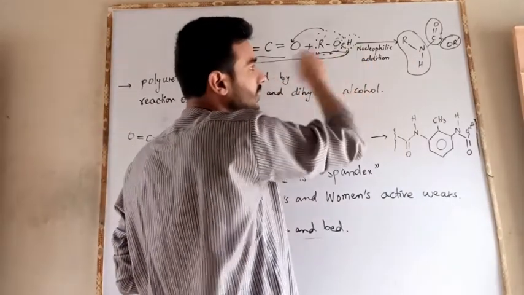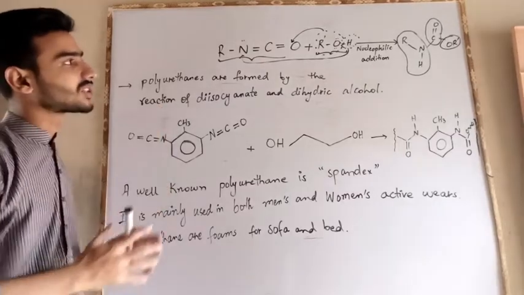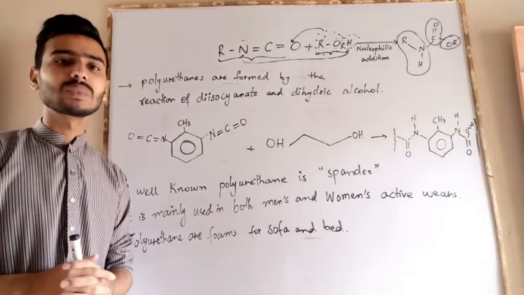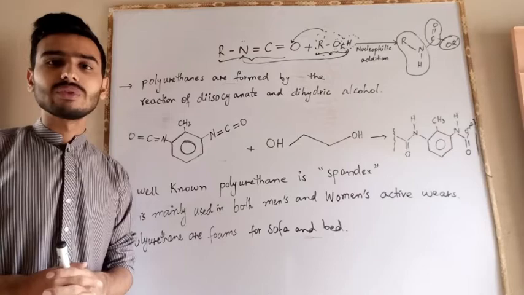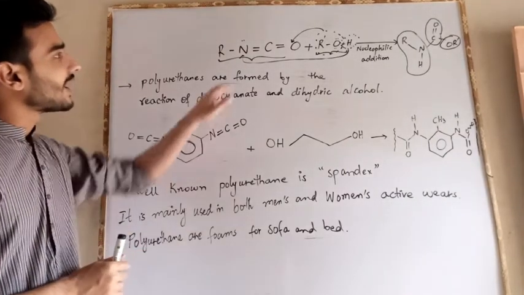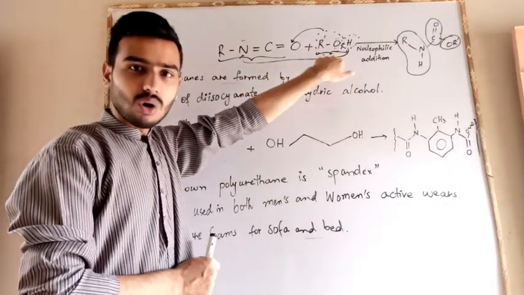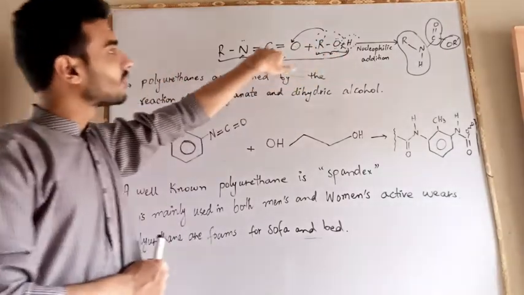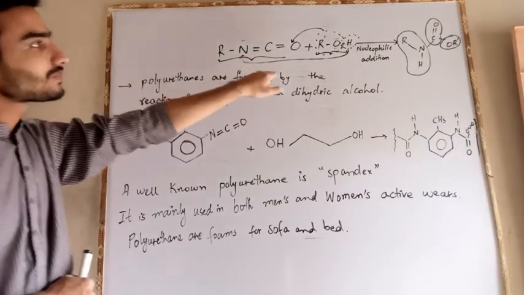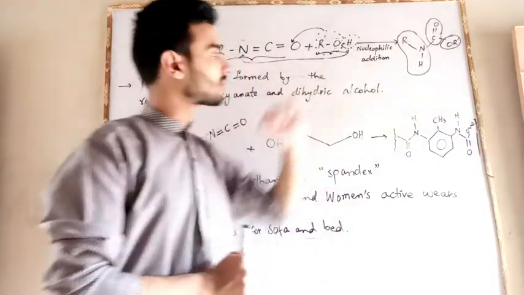So this is the reaction mechanism for the preparation of urethane. I will repeat: the isocyanate and the nucleophile, which is the alcoholic group, react with each other and form the urethane.